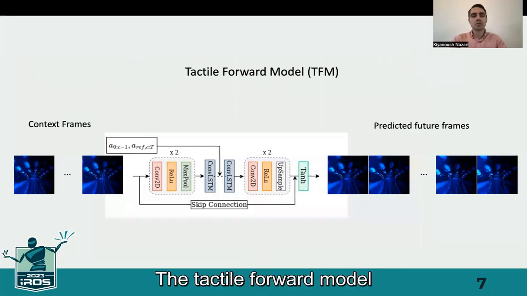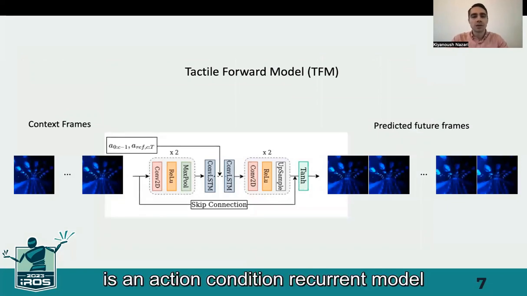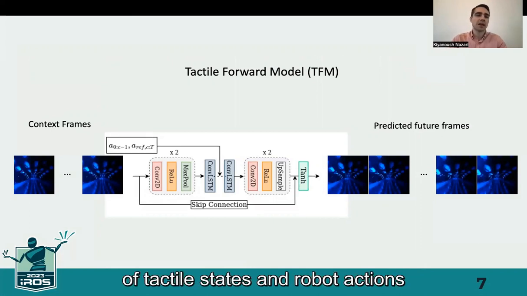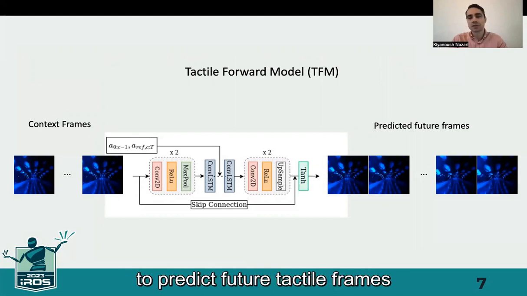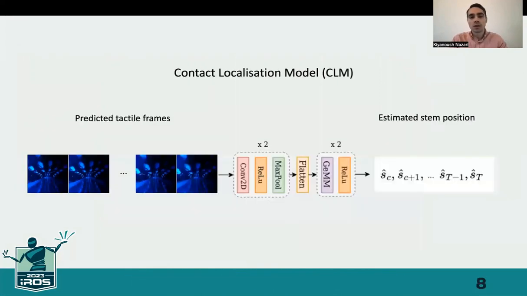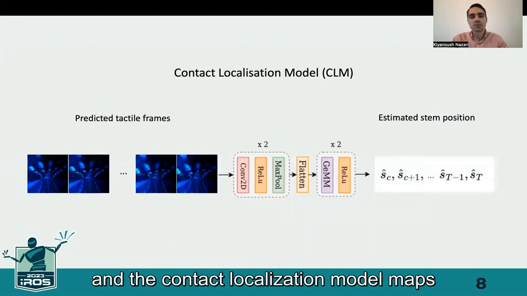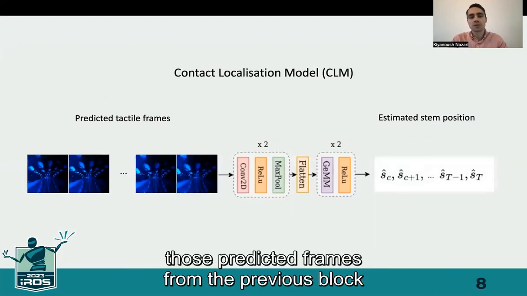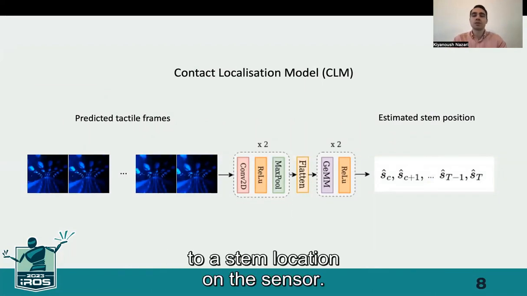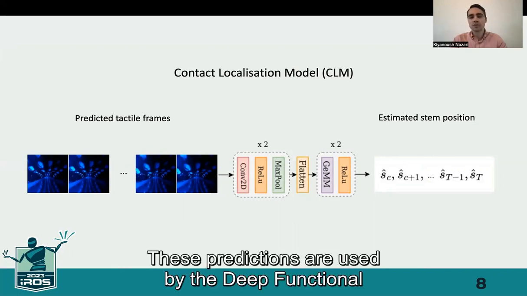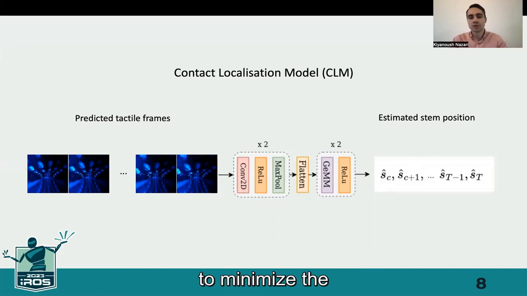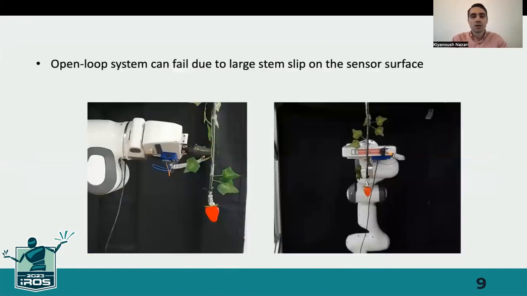The tactile forward model is an action condition recurrent model which uses a history of tactile states and robot actions to predict future tactile frames. And the contact localization model maps those predicted frames from the previous block to a stem location on the sensor. These predictions are used by the deep functional predictive control to minimize the stem displacement.